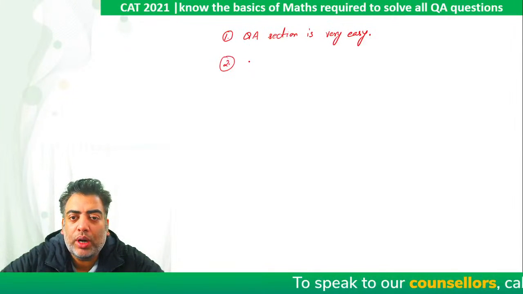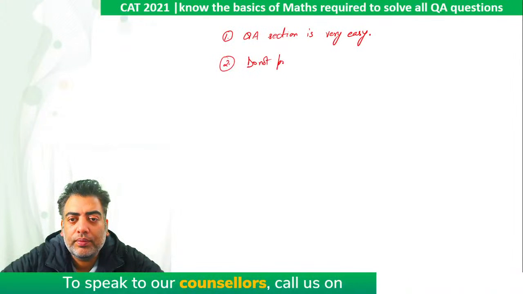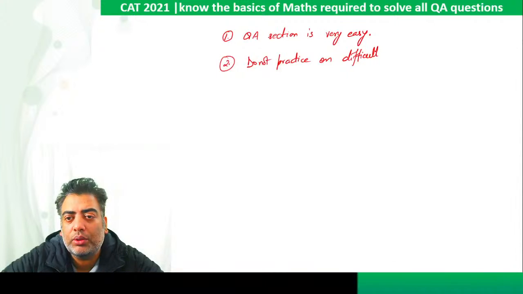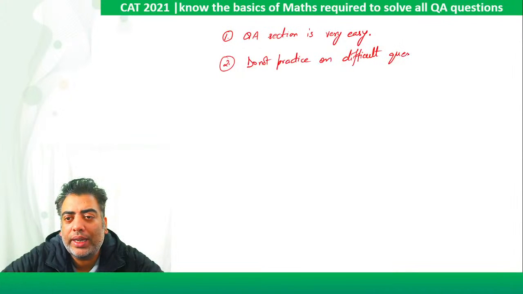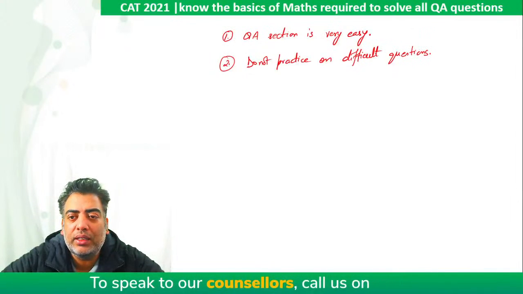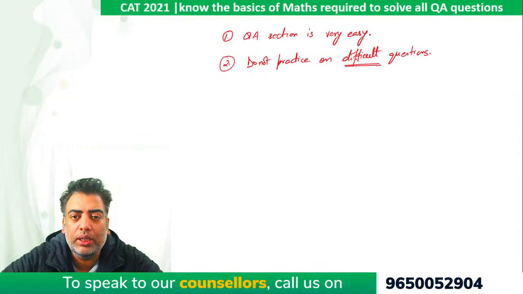So point number two, I would like to mention, do not practice on difficult questions, because if you cannot solve easy questions, it does not make any sense solving difficult questions which you cannot solve anyway. Even if they somehow appear in the exam, those kinds of difficult questions are no longer appearing in any of the exams, right?